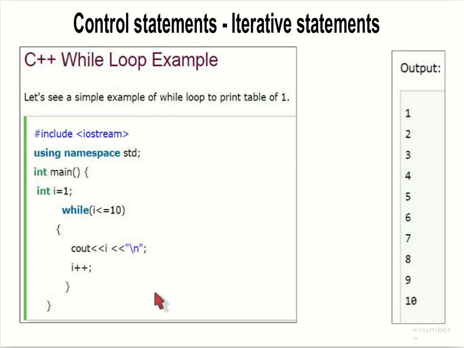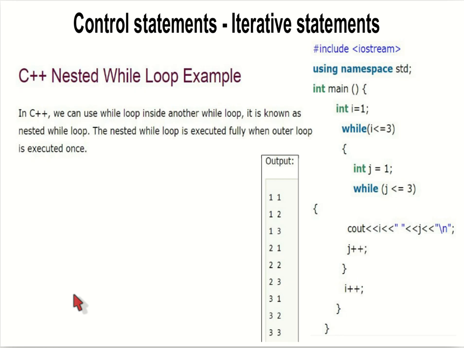Then what will happen? i's value will become 11. Now in this case, 11 is not less than or equal to 10, so it will break the loop and it will go to the statement after the while.